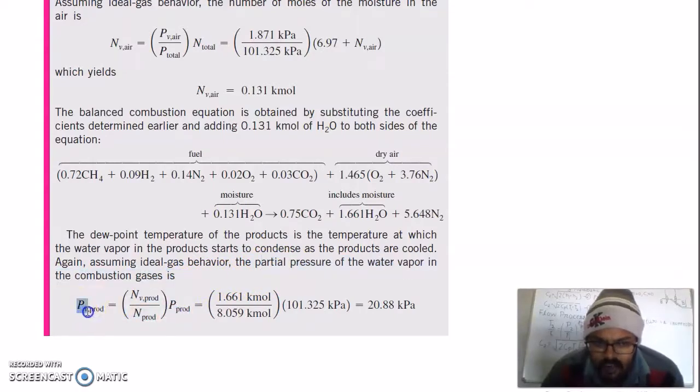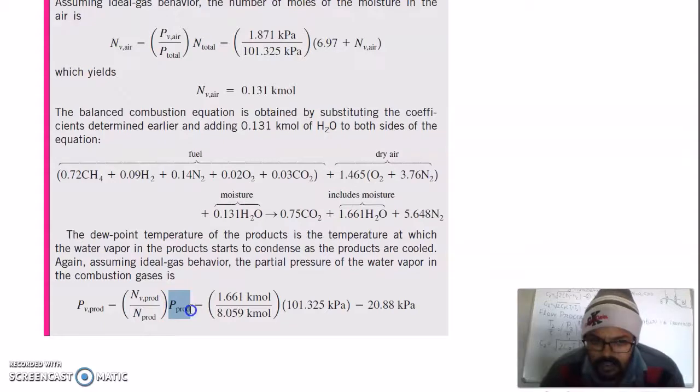So pressure of vapor in products is equal to, again proportional to number of moles, number of vapor moles in product divided by total number of moles in product multiplied by pressure of the product.